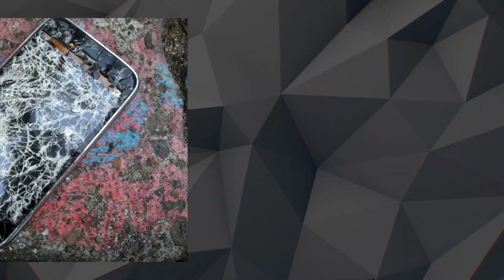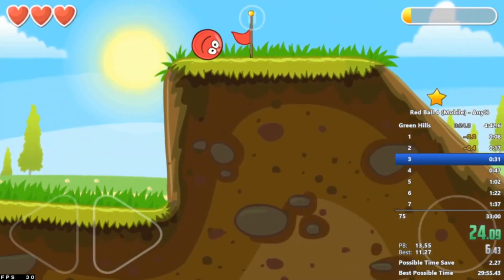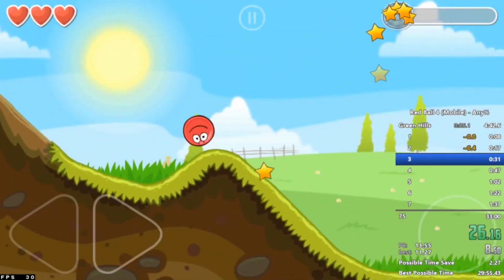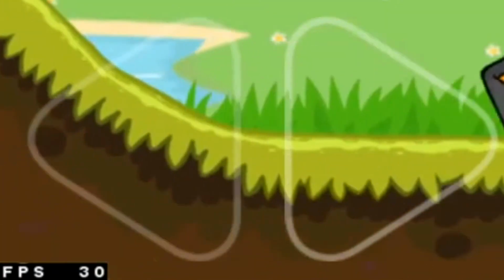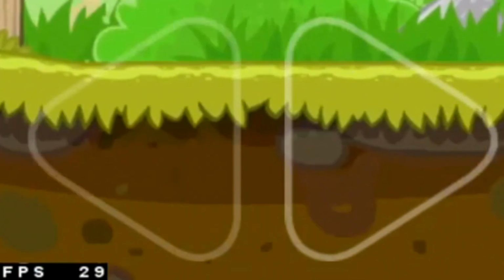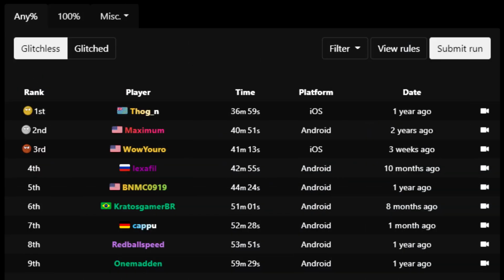But thankfully, it was found that the Android emulator known as BlueStacks had an FPS slider which would allow the game to be played at a constant 30 frames per second with keyboard input. This did make the double jump trick more accessible, though glitchless is still by far the main category when it comes to speedrunning the game.